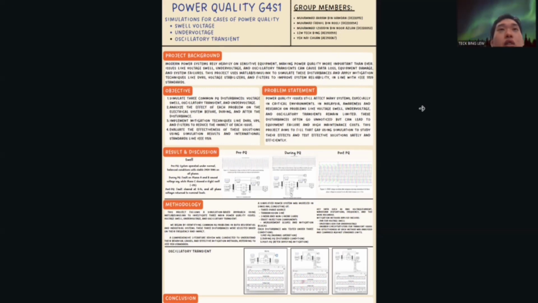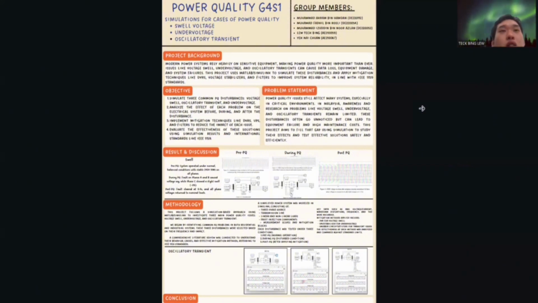important than ever. Issues like voltage swell, under voltage, and oscillatory transient can cause data loss, equipment damage, and system failures. This project uses MATLAB or Simulink to simulate that disturbance and apply mitigation techniques like DVRs, voltage stabilizer, and filter to improve system reliability in line with the IEEE 1159 standard.